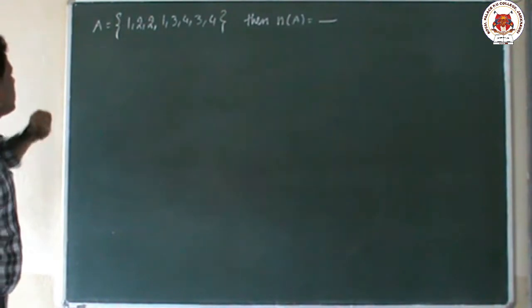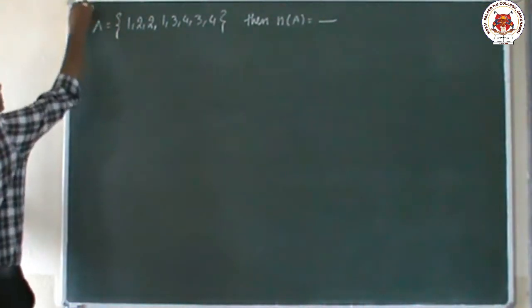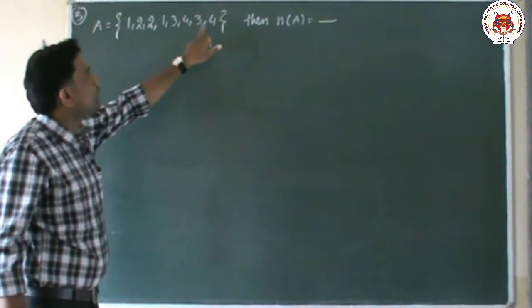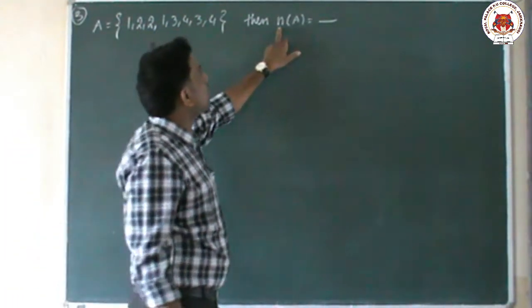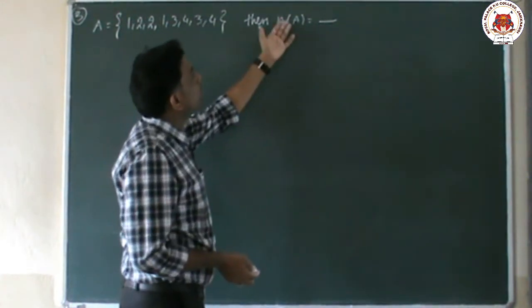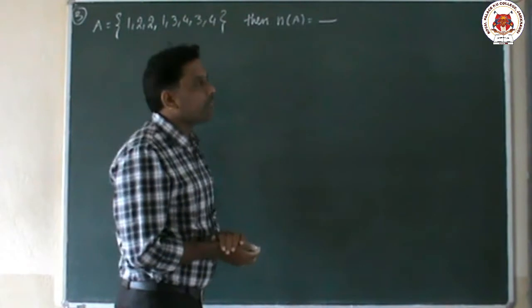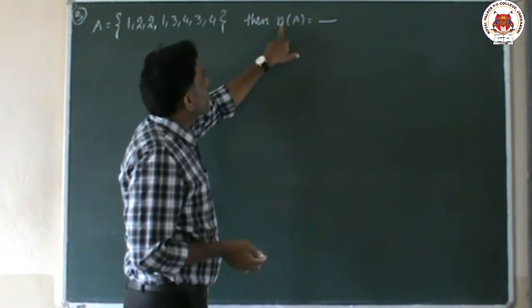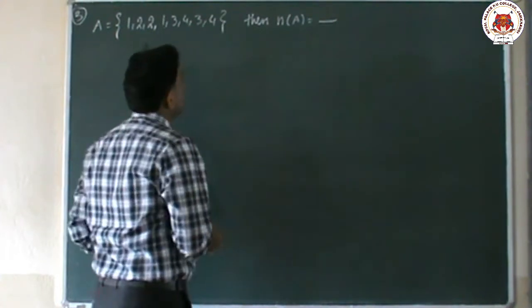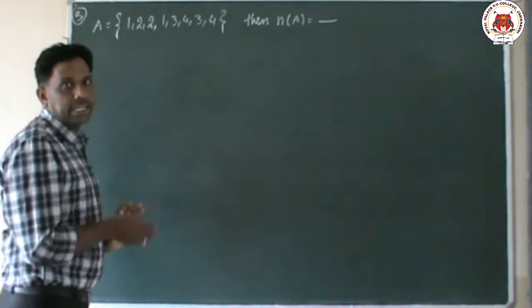So children, here is the third question. What is the third question? Set A is given: 1, 2, 2, 1, 3, 4, 3, 4. He is asking n of A. What is n? N means number. Number of A means number of elements in set A. It is called n of A.